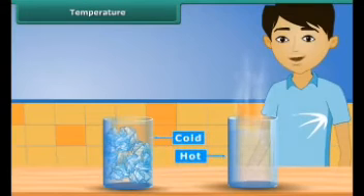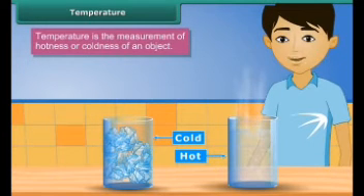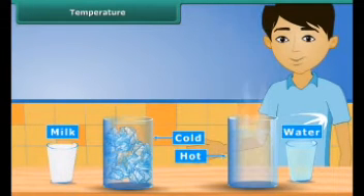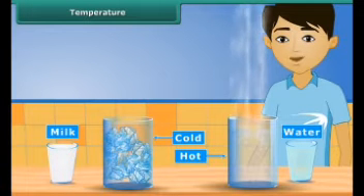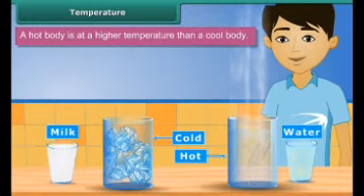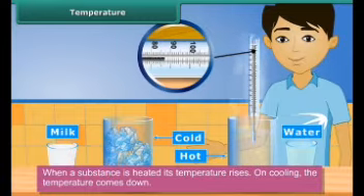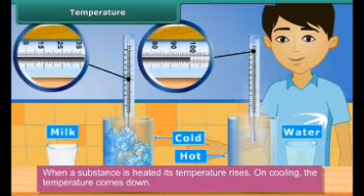Now, we will learn the concept of temperature. So, what is temperature? Temperature is the measurement of hotness or coldness of an object. We often say water from the fridge is cold and milk is hot. How cold is the water, or how hot is the milk? Is it cooler than ice, or is the milk hotter than boiling water? Obviously, for this we need a measure to know about the coldness and hotness of a body.